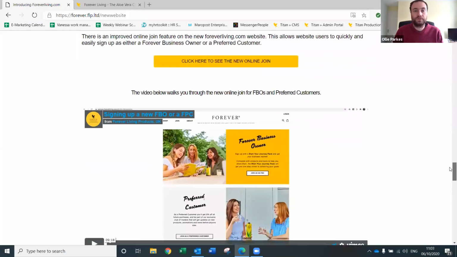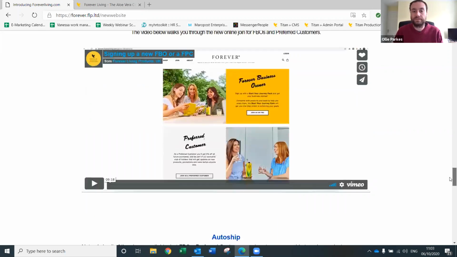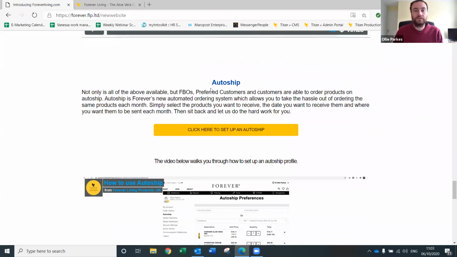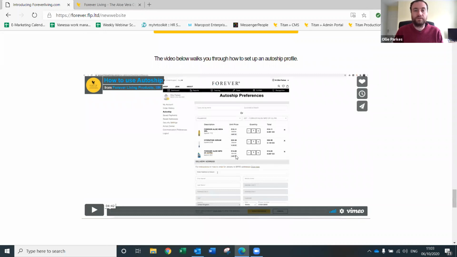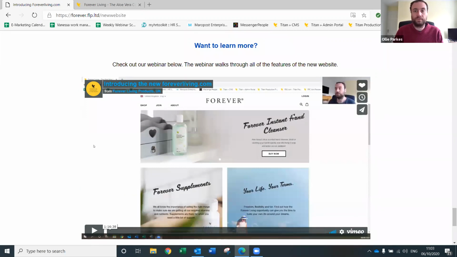The new online join as well, there's a video here which runs through all of the different flows, so how you'd sign up as a Forever business owner or how you'd sign someone up as a preferred customer. We'll walk through all of those steps. There's also auto ship, which I'll talk about today, and there's a video on that as well, on how to set up the auto ship. And then there's another webinar down here at the bottom, which I've done before, which runs through the whole site in more detail.